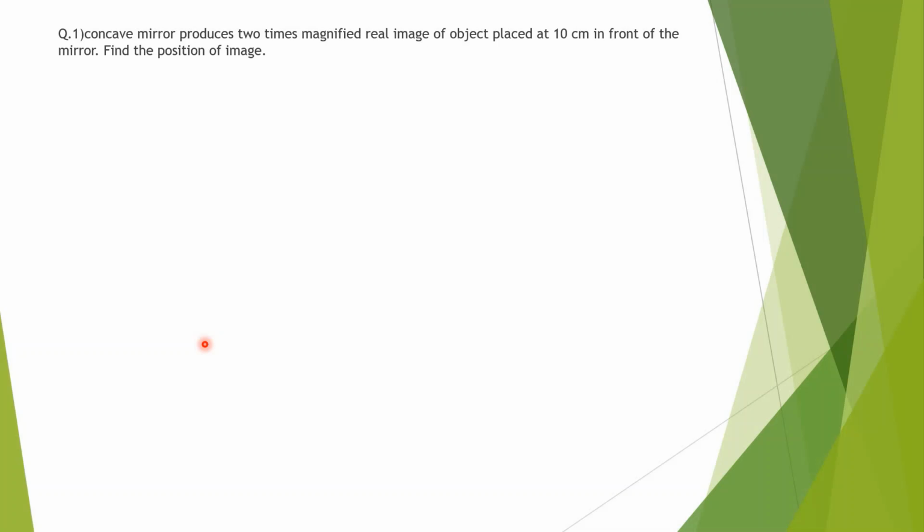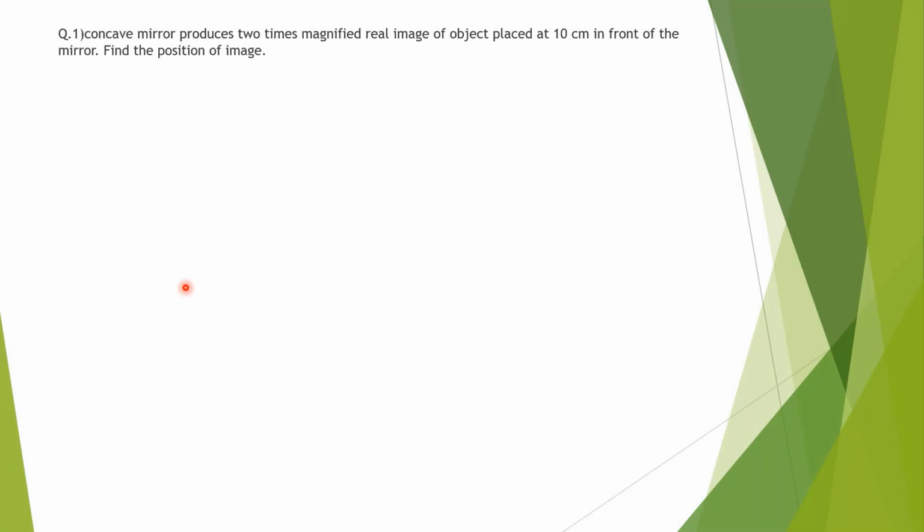In some questions, focal length will be given directly, or in some questions it will be given in form of radius of curvature. If radius of curvature is given, in that case focal length will be half of radius of curvature. Make it half, that will be focal length. In case of concave, f is negative, u is always negative, and formula is 1 upon f equal to 1 upon v plus 1 upon u.